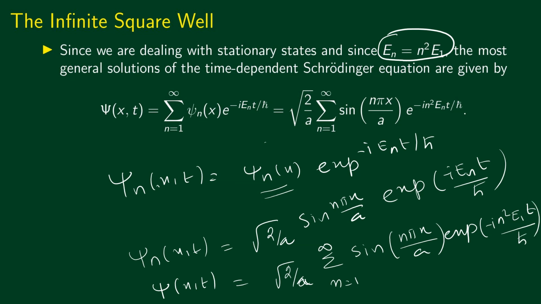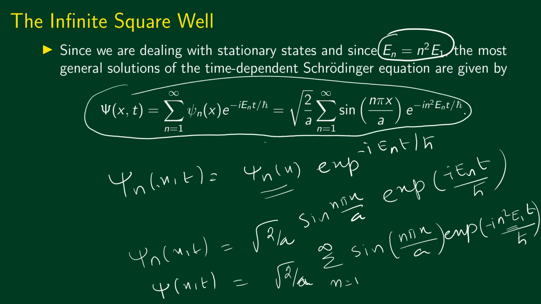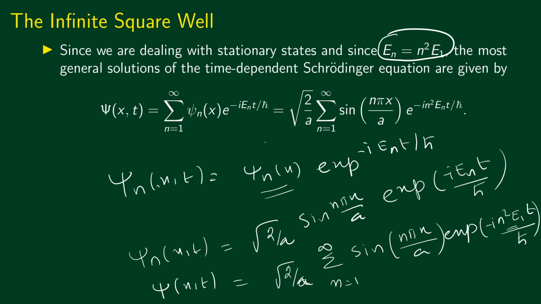So that's how we get the most general solution to the time dependent Schrodinger equation, with exponential minus i n squared E_1 t by h bar.